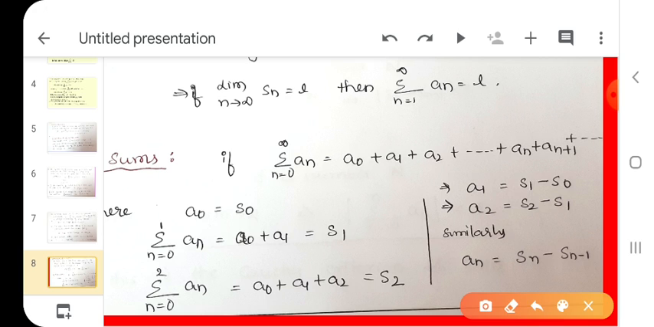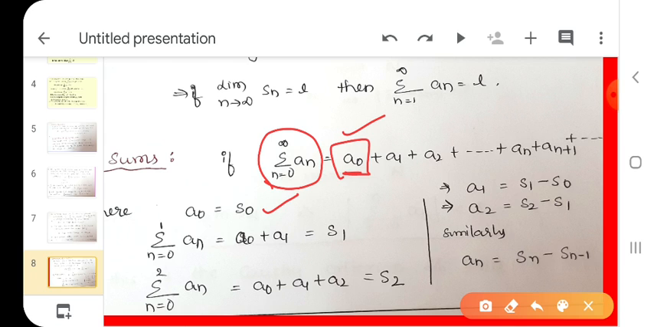What is the value of n here? n equals 0 to infinity. If n equals 0 only, one value. What is the value of n here? Only 0. What do we get here? Only the A0 term. This is the first partial sum. So I write it as S0.